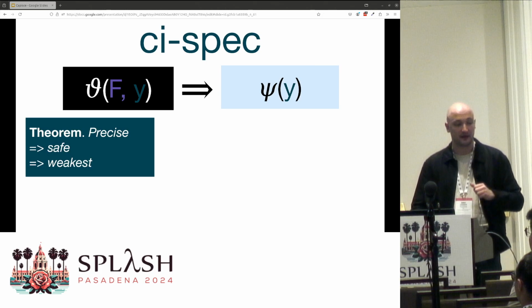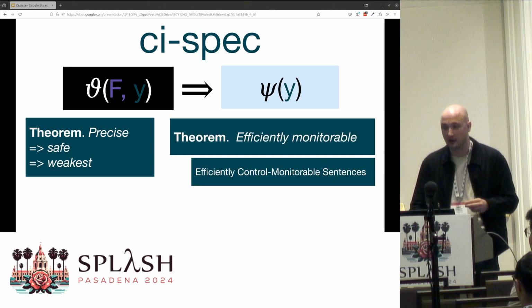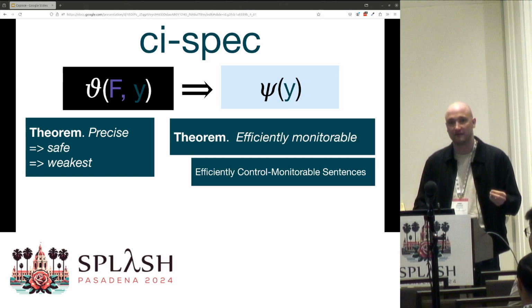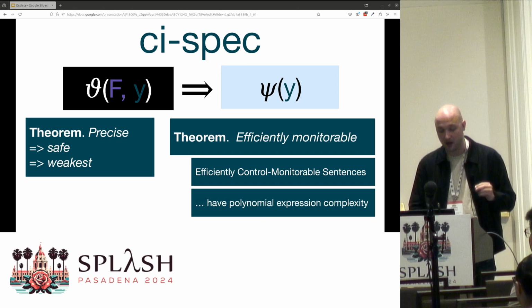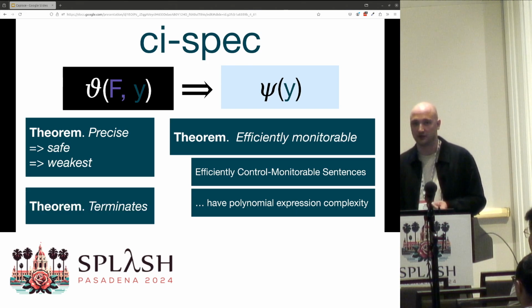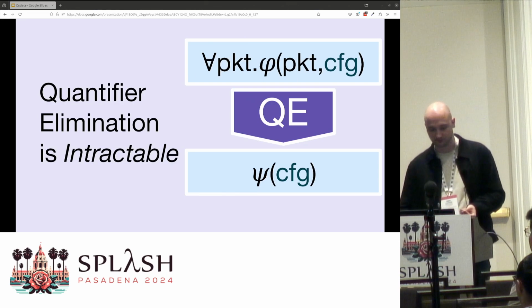We prove in the paper that it is precise, which means that it is both safe and weakest. It's efficiently monitorable, which we characterize formally by defining a syntactic class of first-order logic sentences and showing that they have polynomial expression complexity. And of course, it's decidable because our domain of quantification is finite, but very, very intractably large.